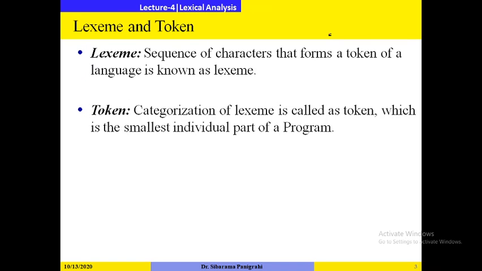So, a lexeme is a sequence of characters that forms a token of the language. What is a token? Categorization of a lexeme is called a token. So let me go through one example. If I write a small C program over here, int main, int x. Now here you see, the lexical analyzer will scan character by character from the source program. First it will scan i, then it will scan n, then it will scan t. Then what it will do? It will group the characters into a meaningful sequence that is called a lexeme. So here int is a lexeme.